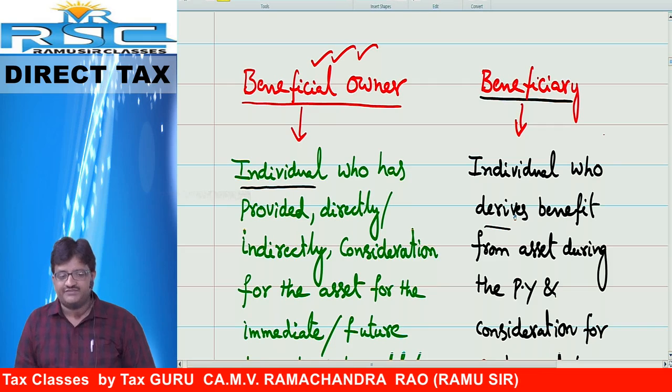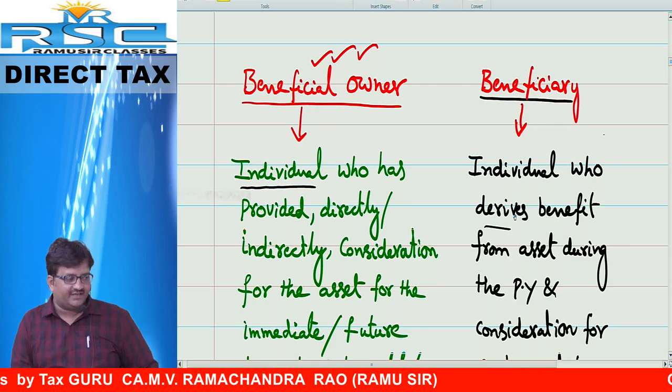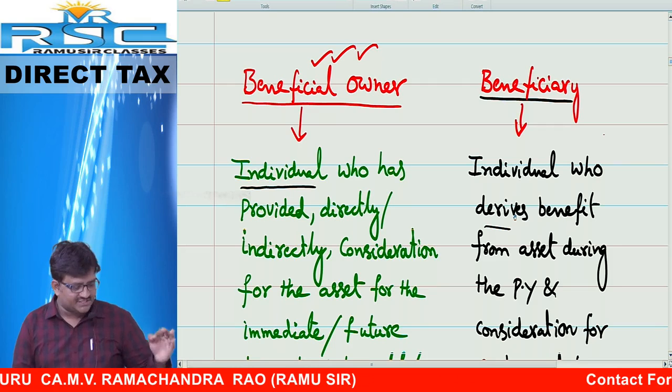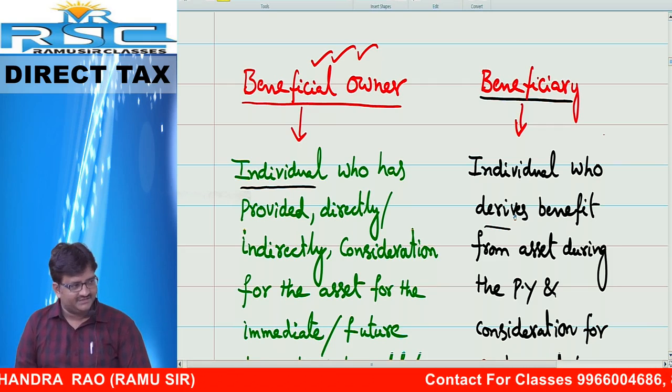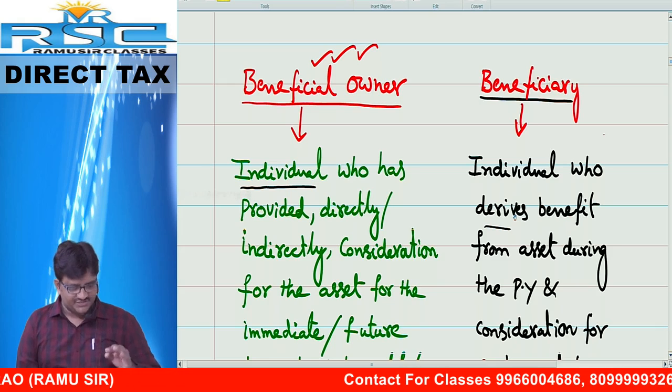Next one. Who is the beneficial owner? Who is the beneficiary? Separate heading. Beneficial owner. Friends, beneficial owner means individual or company? Only individual. Make a note.